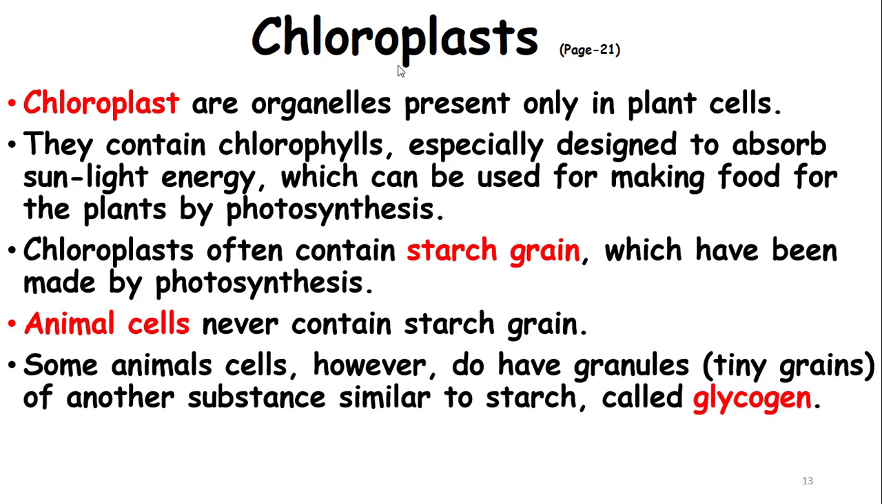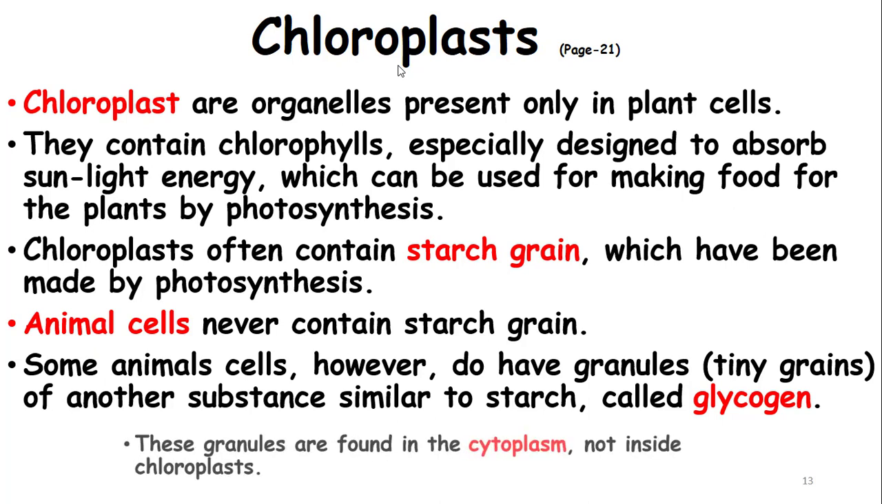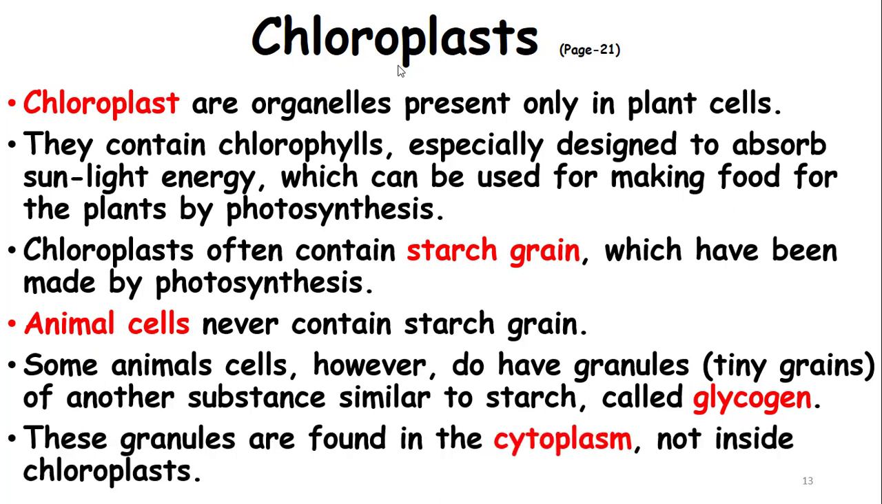Now look at here, some animal cells however do have or produce tiny grains of another substance similar to starch called glycogen. You can compare the structure of glycogen to the starch, okay. Glycogen is a polysaccharide in the animal cell, and starch is a polysaccharide in the plant cell. The granules are found in the cytoplasm, not inside the chloroplast.